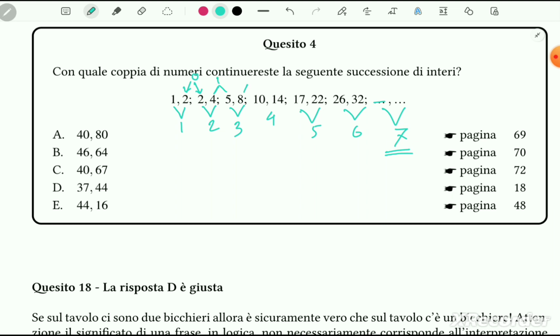If we look at 8 and 10, it's 2. 14 and 17, it's 3. Then 4. Then it would be 5. Therefore, we finally found the first value of the desired pair. So 32 plus 5 is 37, and as the difference is 7, we add 7 to 37, it becomes 44. So this is our answer, option D.